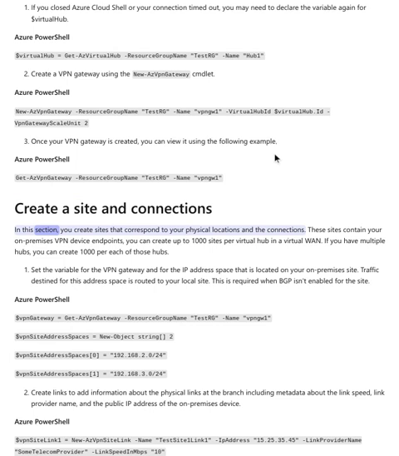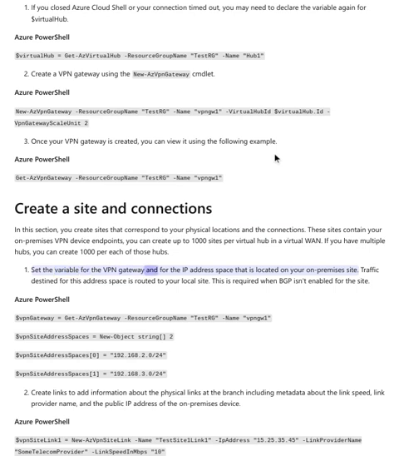Create a site and connections. In this section, you create sites that correspond to your physical locations and the connections. These sites contain your on-premises VPN device endpoints. You can create up to 1,000 sites per virtual hub in a virtual WAN. If you have multiple hubs, you can create 1,000 per each of those hubs.